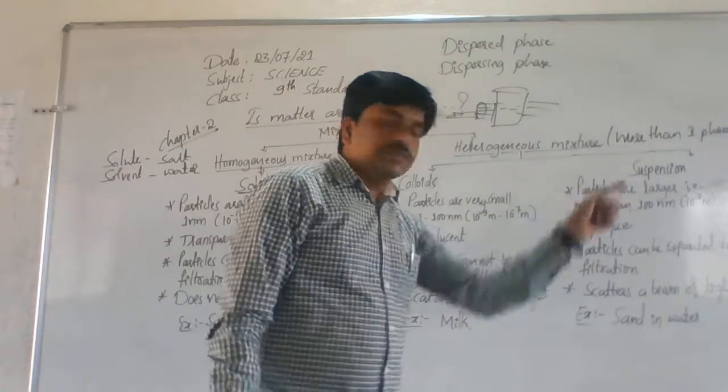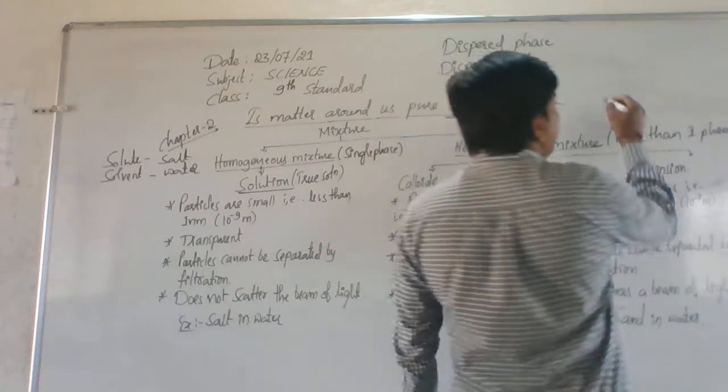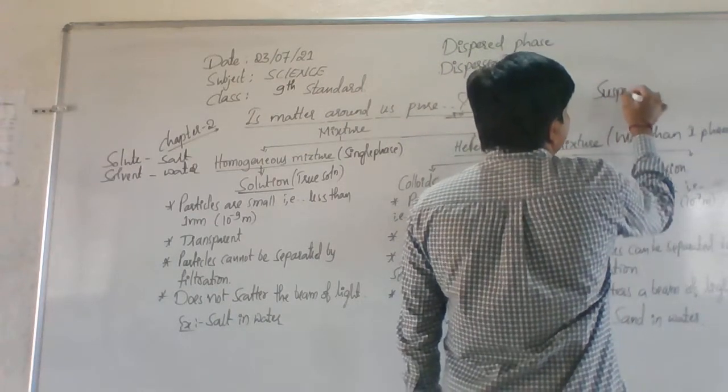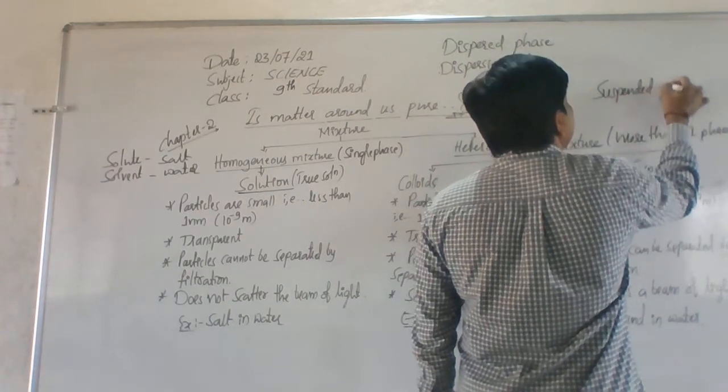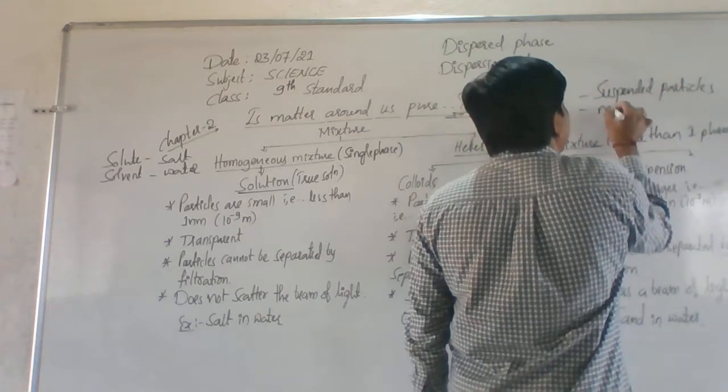Here also this suspension has two parts. Which are those? Suspended particles and the medium.